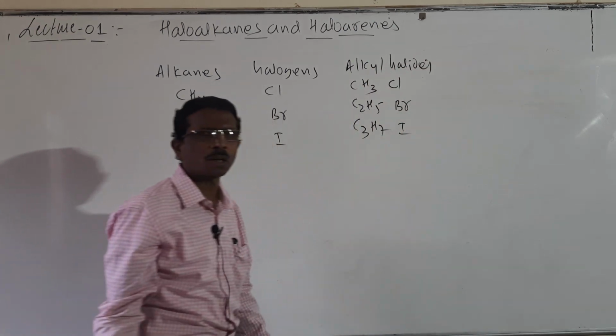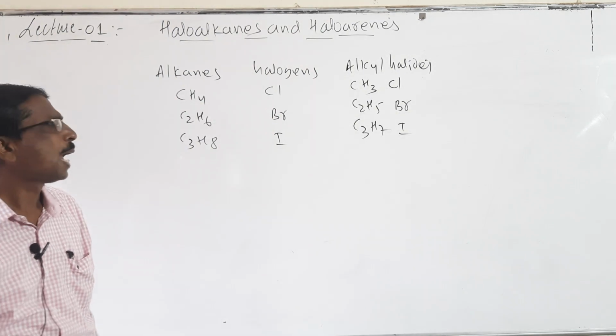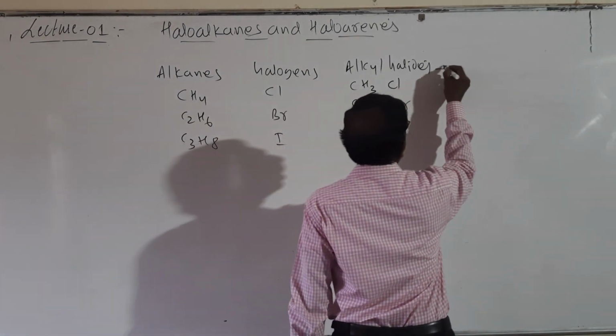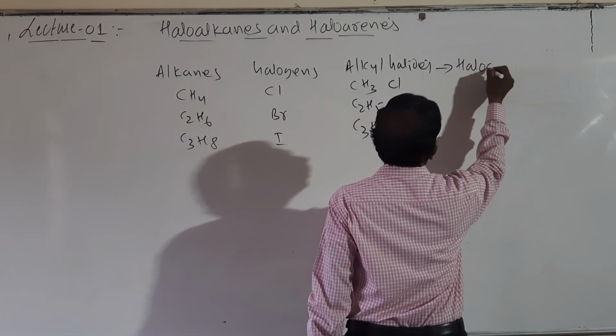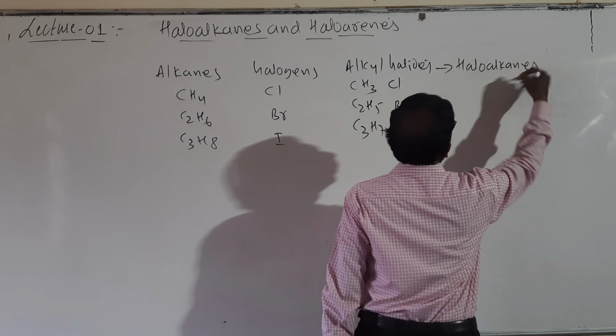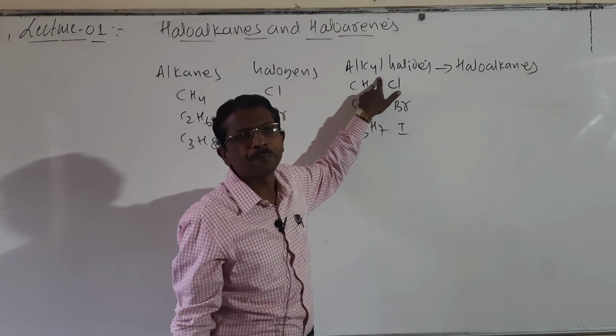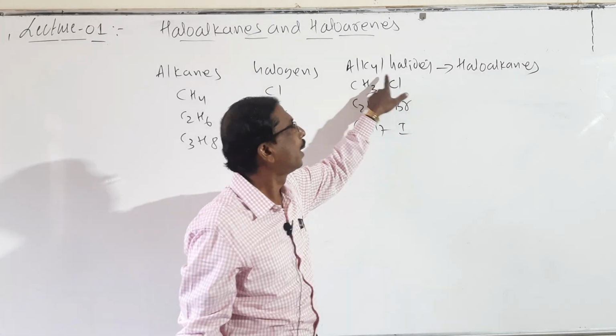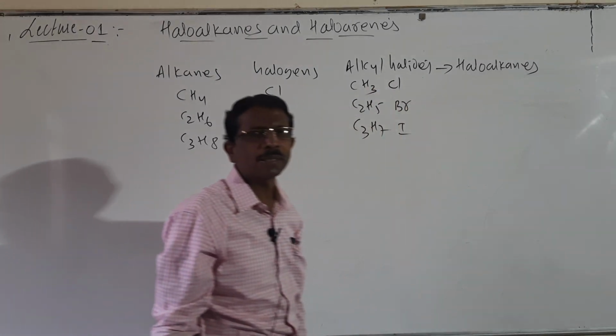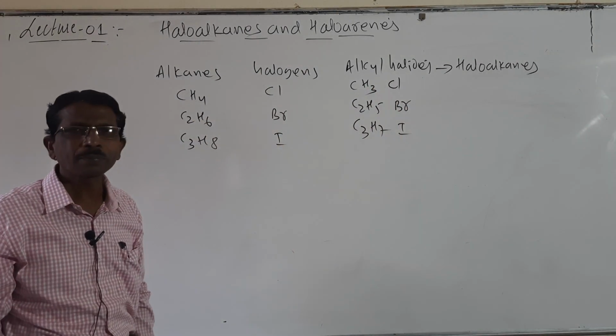Look here students, these are called alkyl halides. And these alkyl halides are also called haloalkanes. Alkyl halides is the common name and haloalkanes is the IUPAC name. Both are the same.